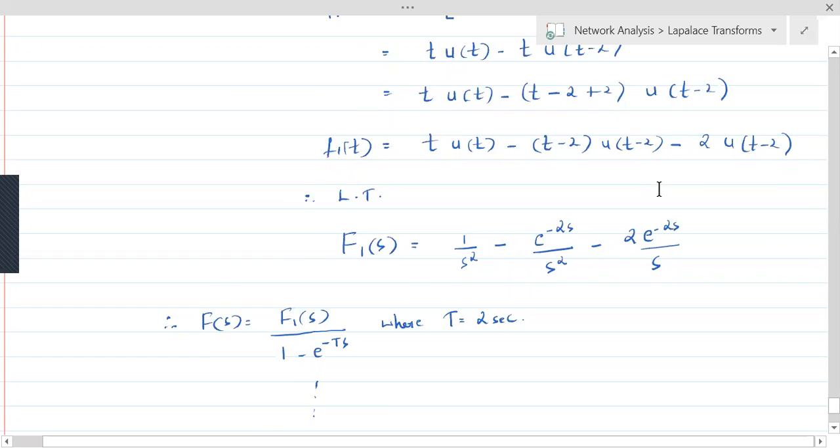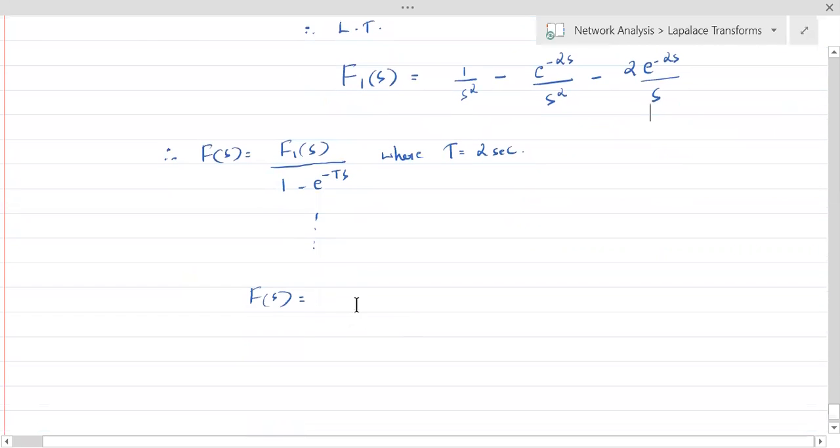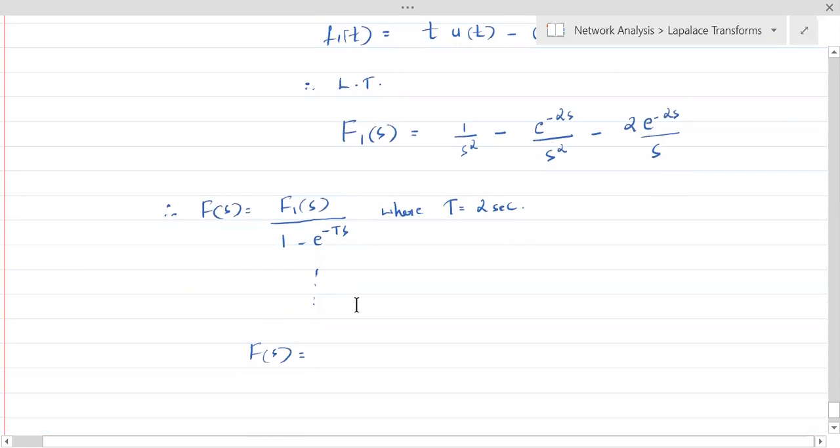Understand that? So what would you write your F of s as? So therefore F of s would be 1 by 1 minus e power minus 2s into this: 1 by s square minus e power minus 2s by s square minus 2 e power minus 2s by s.